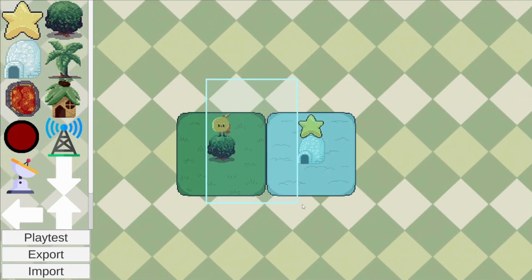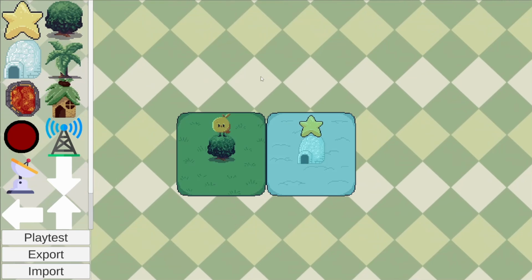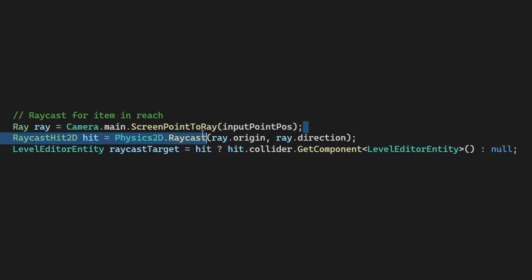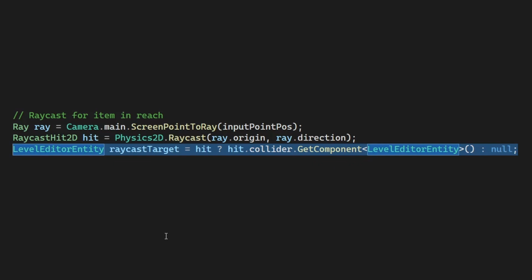This was another pain point for me. Let me show you why. Here's how this works in Unity. I create a ray from camera.ScreenPointToRay. This is based on my mouse input. Then I can cast that ray using Physics2D.Raycast. And finally, I can check if that ray hits anything, and if it does, check if it has an entity component. And there you go, I have the entity, I can do stuff with it now.